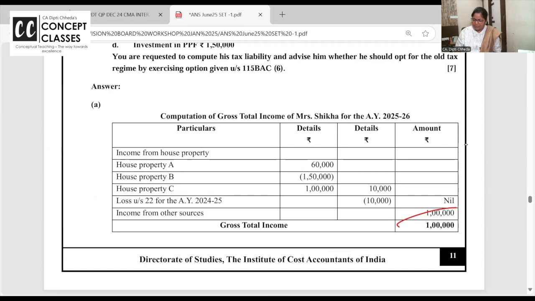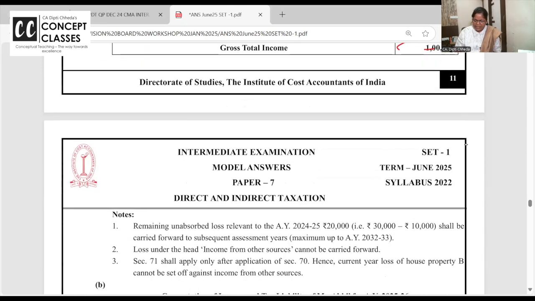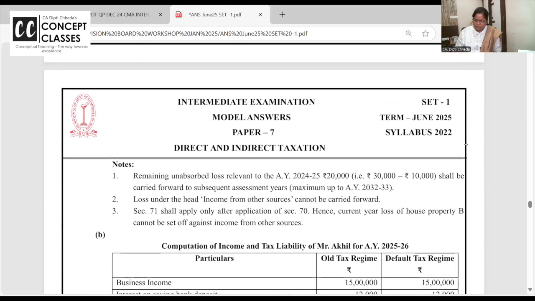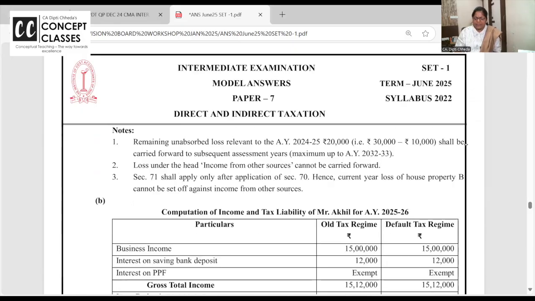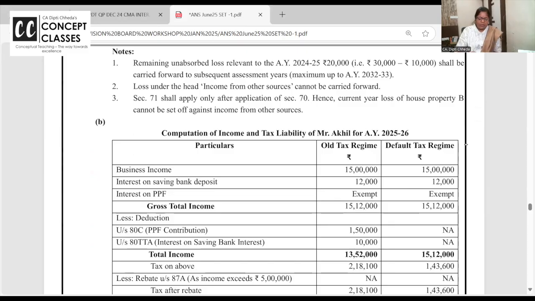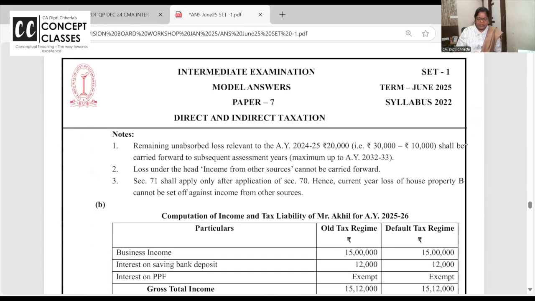Over easy. Mutually set off karo. 1 lakh set off karo. Write a note. In other source you cannot have a loss. You cannot have a loss in other source.